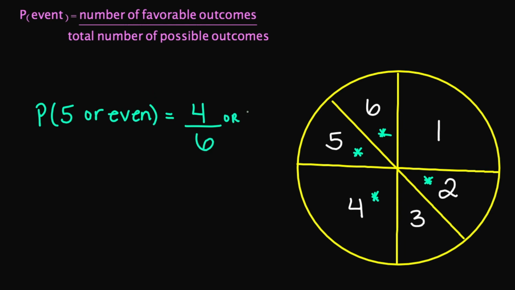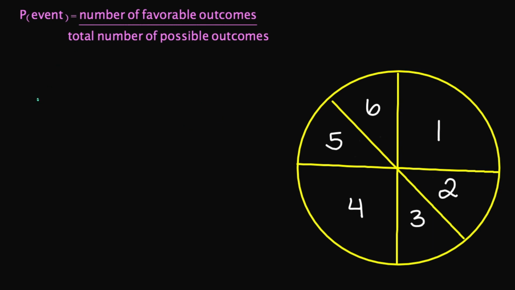And if I simplify this, you're going to get 2 over 3. And if you write it as a percentage, this is going to be about 66.7%. So there's a 66.7% chance that when I spin my spinner, it's going to land on the number 5 or an even number. So let's say I did P a number less than 7.